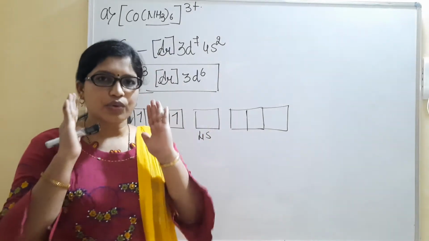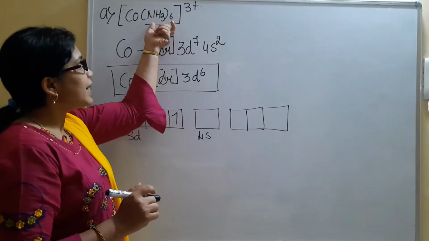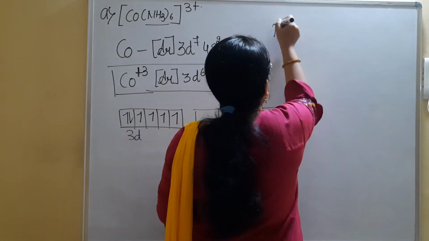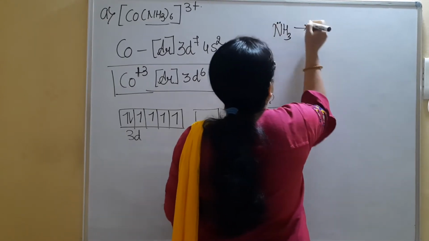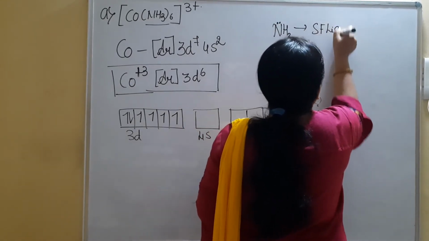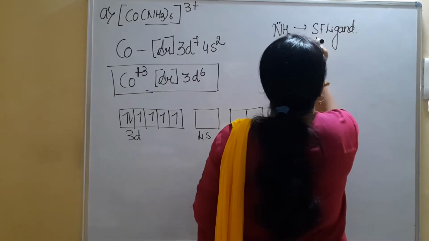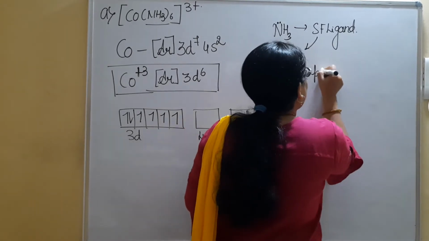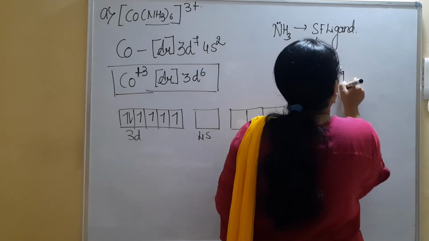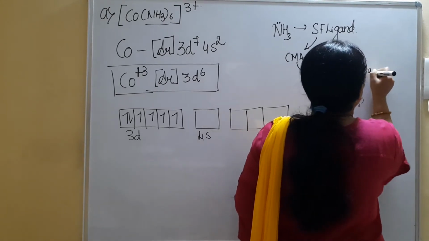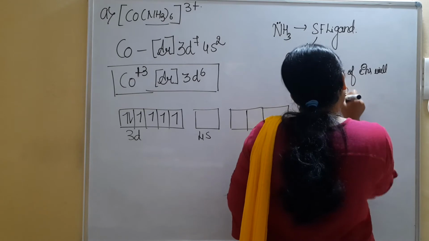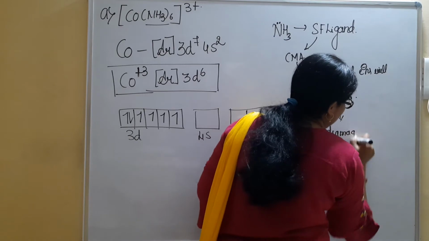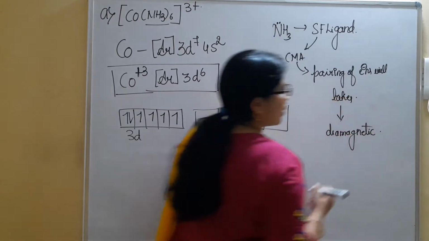Just for this example, you need to remember that NH3 is considered a strong field ligand. When strong field ligands approach the central metal atom, pairing of electrons takes place. Once pairing of electrons takes place, the complex will be diamagnetic in nature.